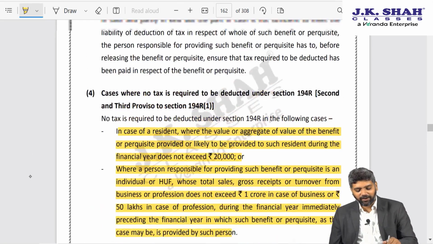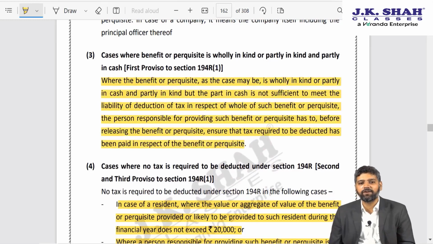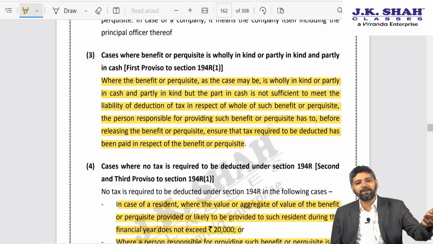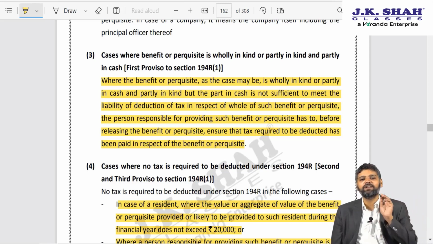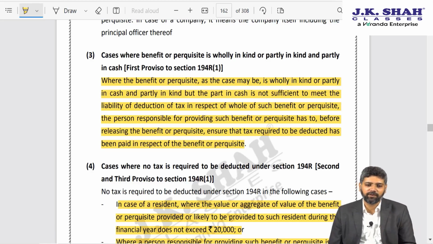So here the government says if the benefit is in kind, then before releasing that benefit, before providing the benefit, you are required to tell the opposite person that please give me an amount equivalent to the TDS which I will deposit to the government and then provide you with the benefit or perquisite. Very uncharitable kind of amendment.